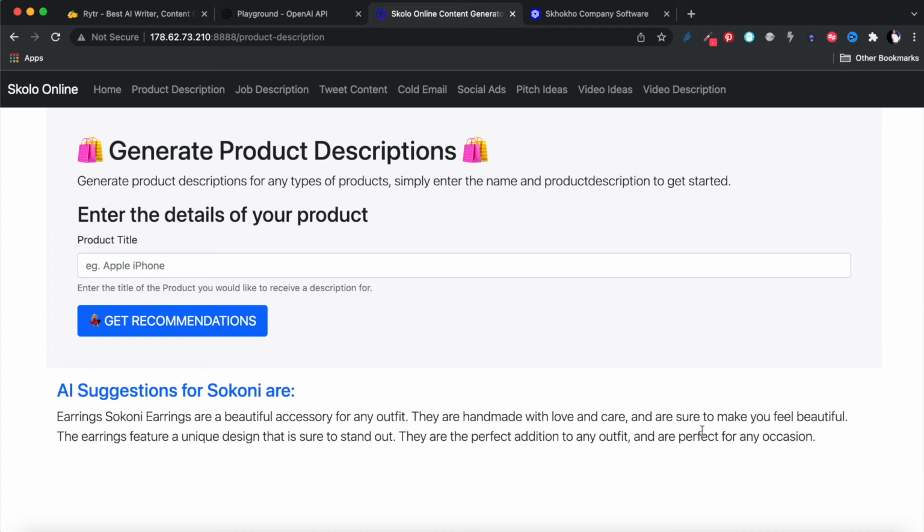Okay, so this is trained on terabytes and terabytes of information that was available online. So if you search for something that somebody wrote about online, you will get it.